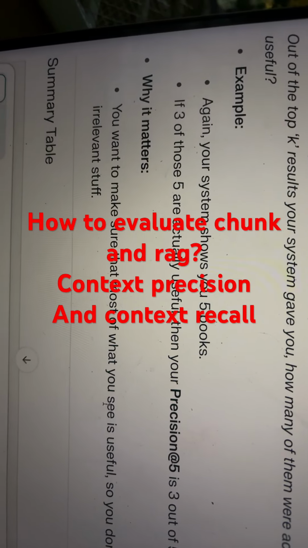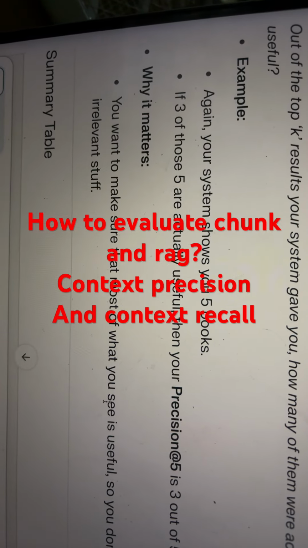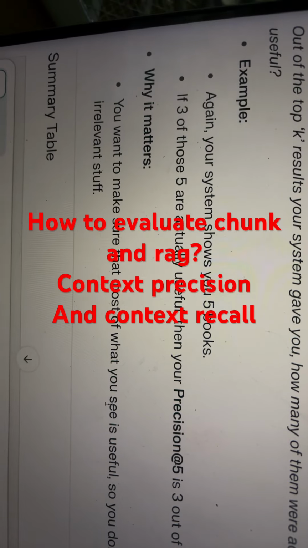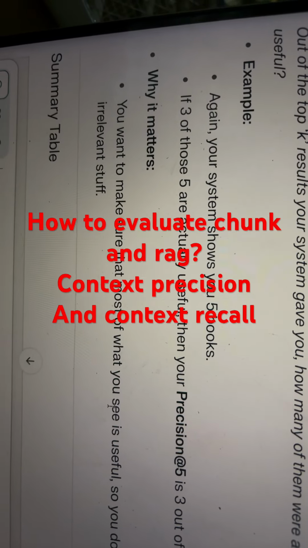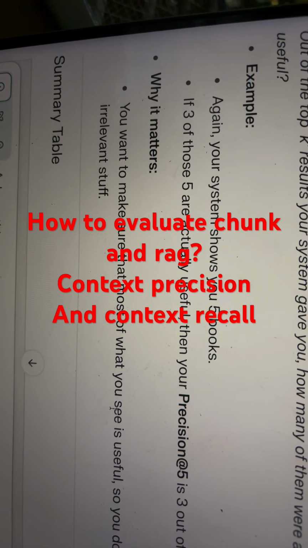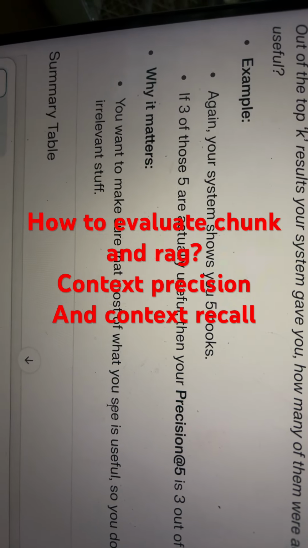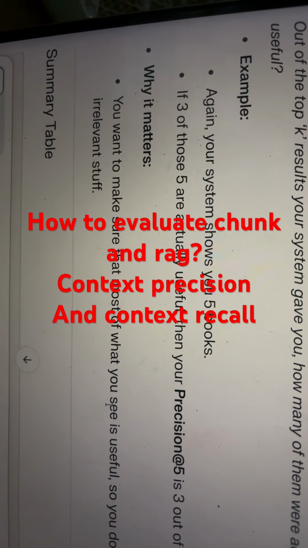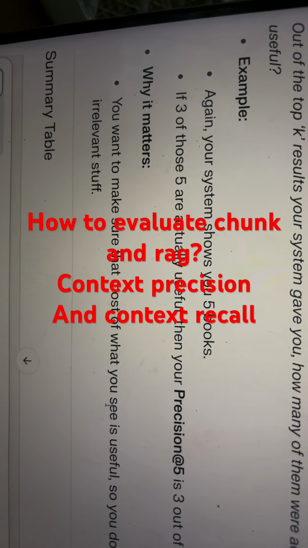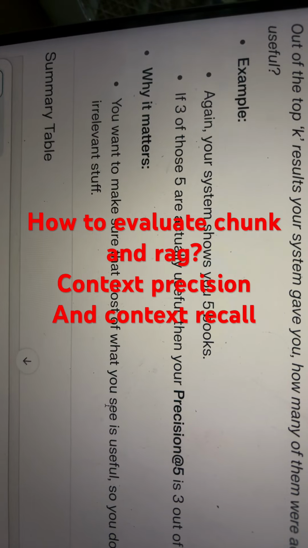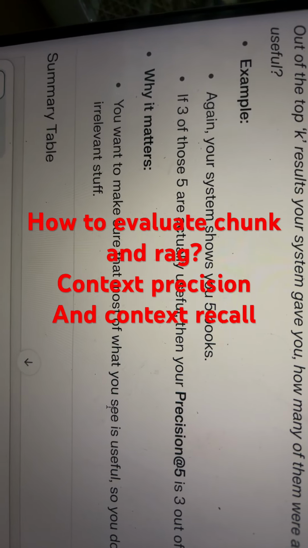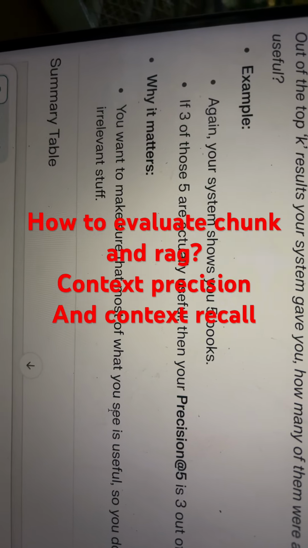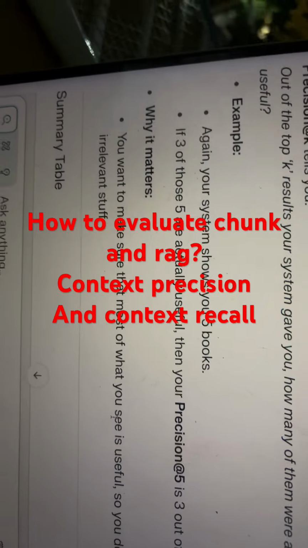Precision gives importance there, while context recall, or recall at k, will try to give you all relevant documents. In precision, sometimes it will miss some documents, but whatever documents are given in the chunks or output should be the right ones. But in recall, it will give you more documents, though sometimes those are irrelevant too, because it tries to take all the documents.